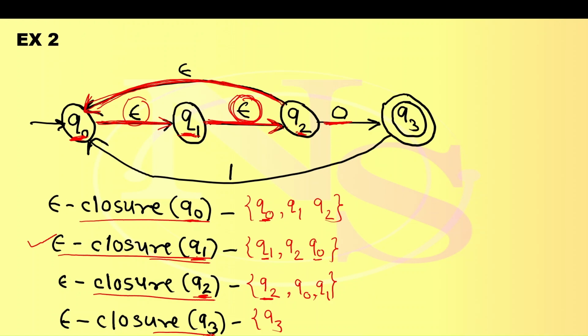Next one is epsilon closure of Q3, a set of states including itself. Q3 is added. Is there any epsilon transition from Q3? No, there is a transition for 1. So epsilon closure of Q3 is Q3 itself. In this way we can find the epsilon closure of any state. This will be useful when we convert epsilon NFA to DFA. The first step will be finding the epsilon closure.